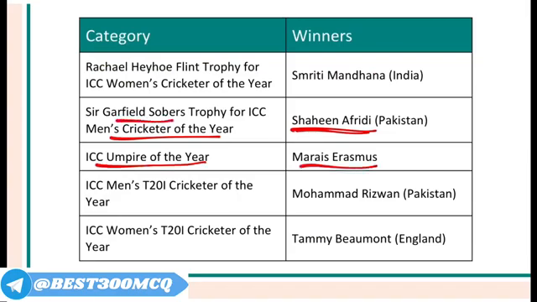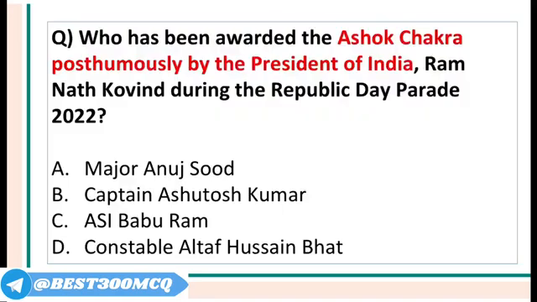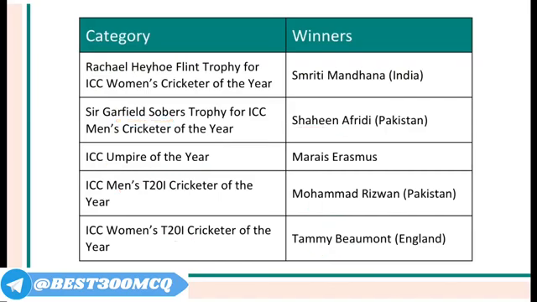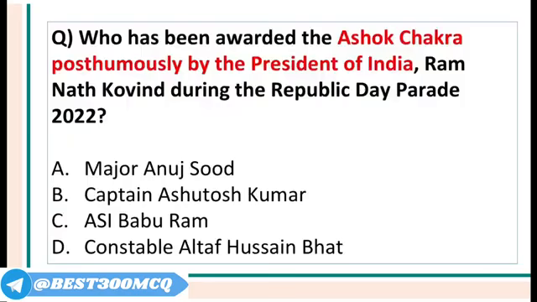ICC Umpire of the Year was Marais Erasmus, and there are other awards like T20 Cricketer of the Year, Mohammad Rizwan, and Women's T20 Cricketer of the Year, Tammy Beaumont. And there are one or two more. For example, Emerging Cricketer of the Year was Fatima Sana from Pakistan. And Emerging Cricketer of the Year men's was Janeman Malan from South Africa. Men's One Day Cricketer of the Year was Babar Azam. Women's One Day Cricketer of the Year was Lizelle Lee from South Africa. Men's Test Cricketer of the Year was Joe Root.